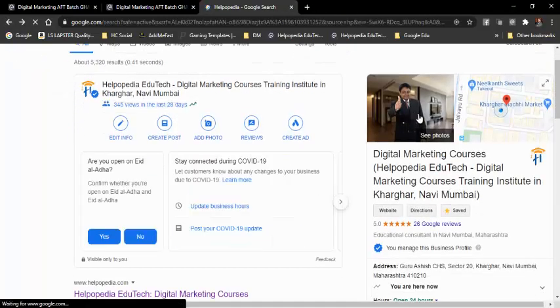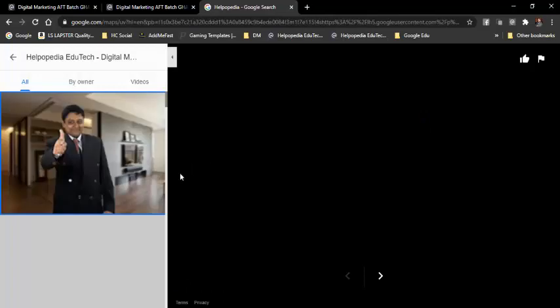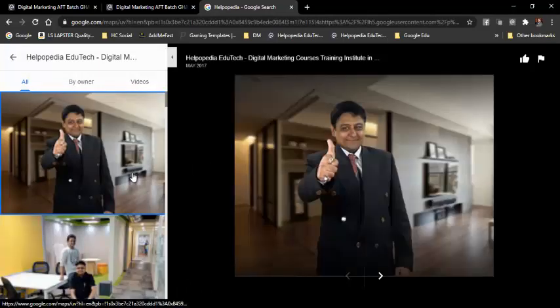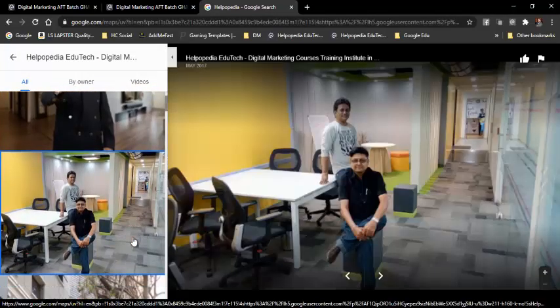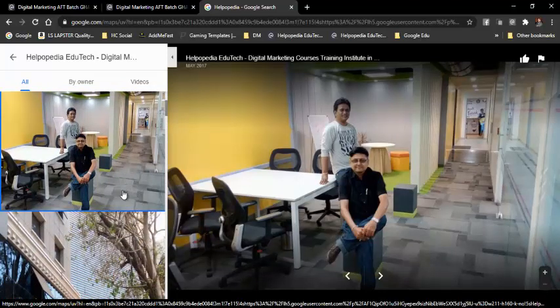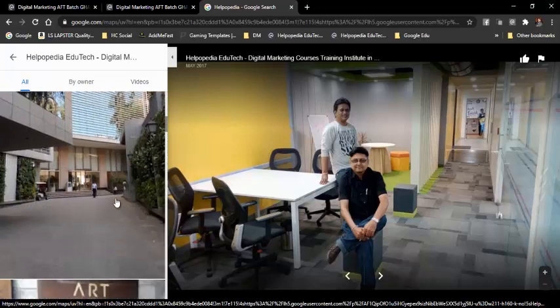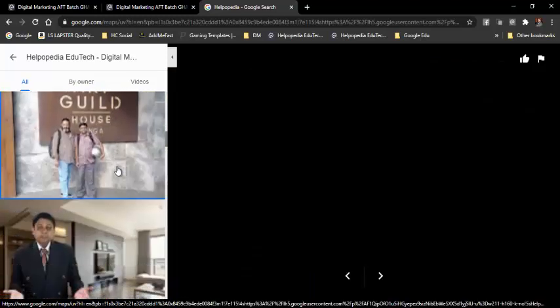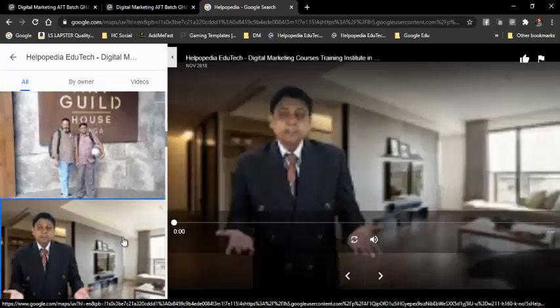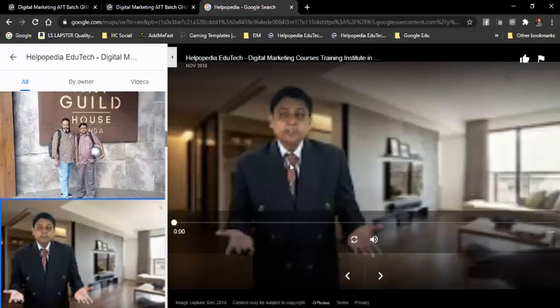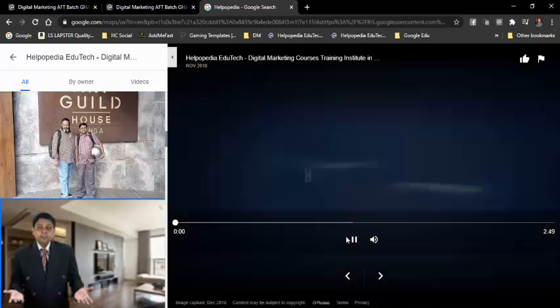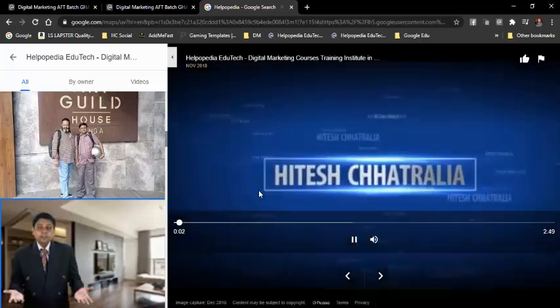When people want more information, they can click on the photographs and this information comes up where people can see everything about the company. Basically businesses will upload their photographs, their business information, the videos that they have, and everything can be seen from here. See, over here I have also uploaded one video. It is still loading, so it will take some time. See, you can see this video also.